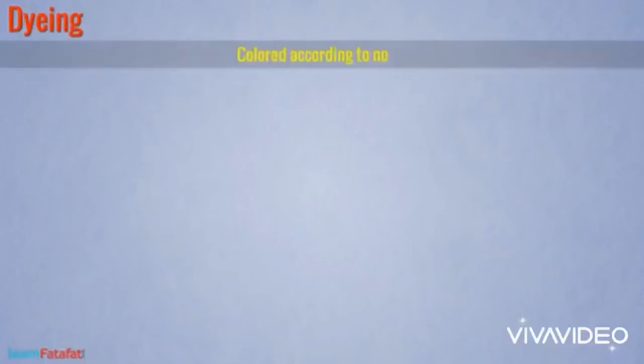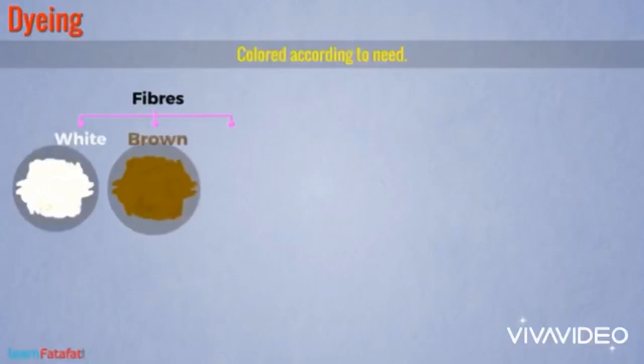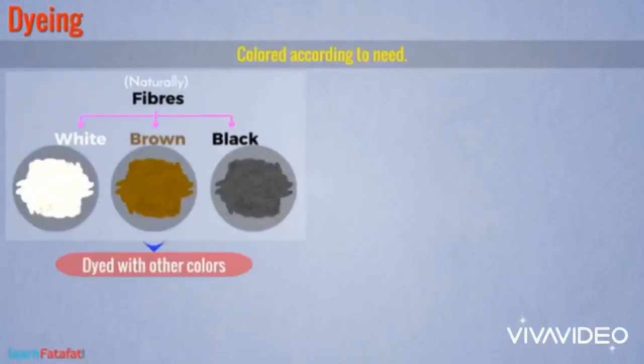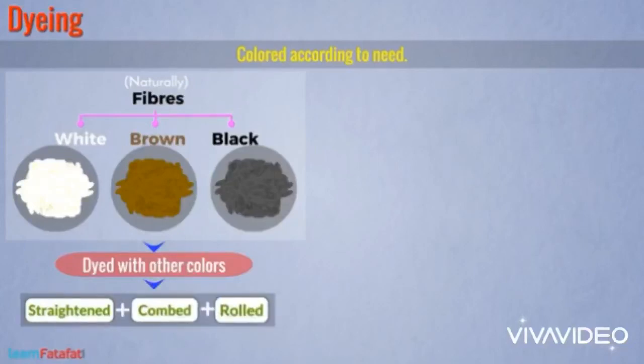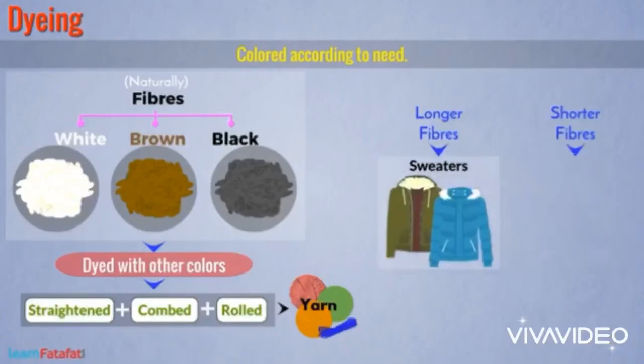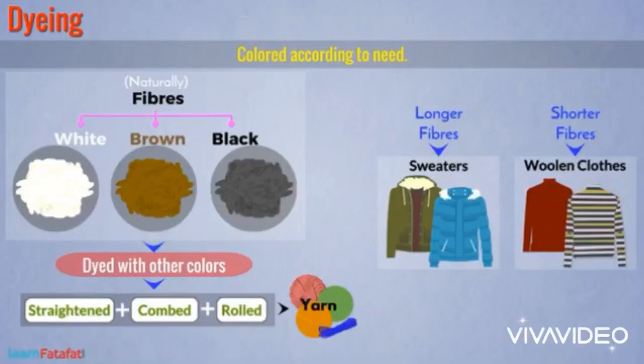Now the next step is dyeing. The natural fleece of the sheep is black, brown or white in color, and it can be dyed in various colors according to our need. It is then straightened, combed and rolled, and converted into yarn. The straightened fibers are spun or twisted together to make yarn, and the wool yarn is either knitted or woven. The longer wool fibers are knitted into wool for sweaters, and the shorter ones are woven into the woolen